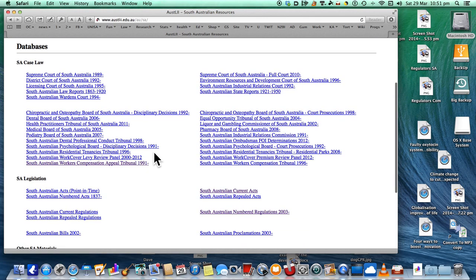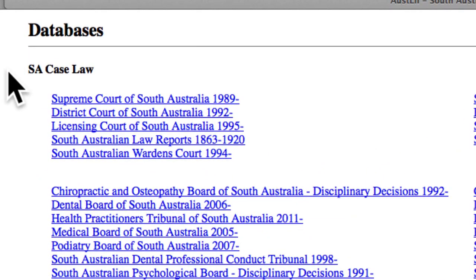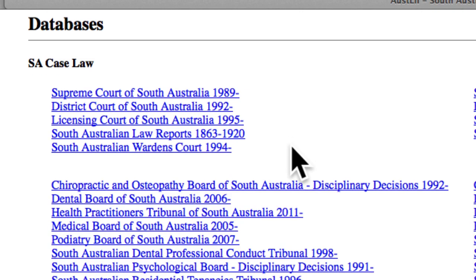Now if you look at this, you'll see that just here is South Australian case law, and that depends on the court, which is the jurisdiction. So the Supreme Court of South Australia, District Court of South Australia, Licensing Court, South Australian Law Reports, South Australian Wardens Court.